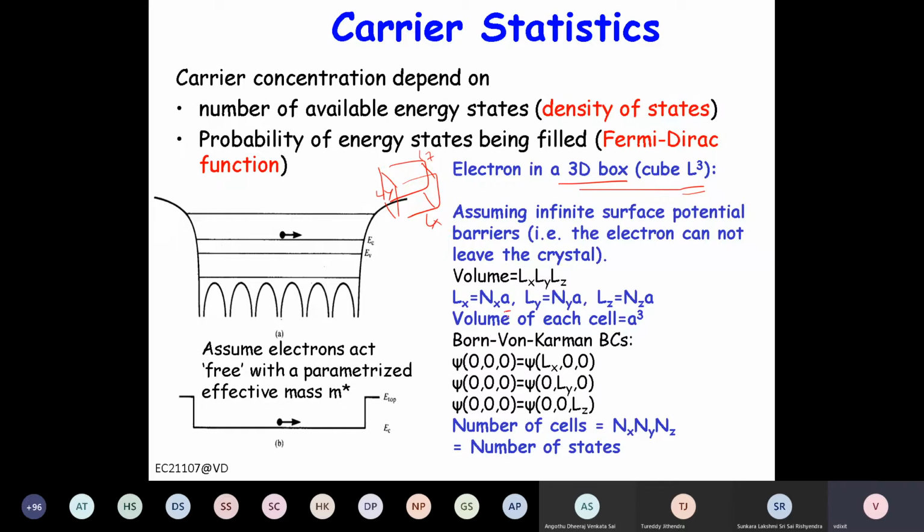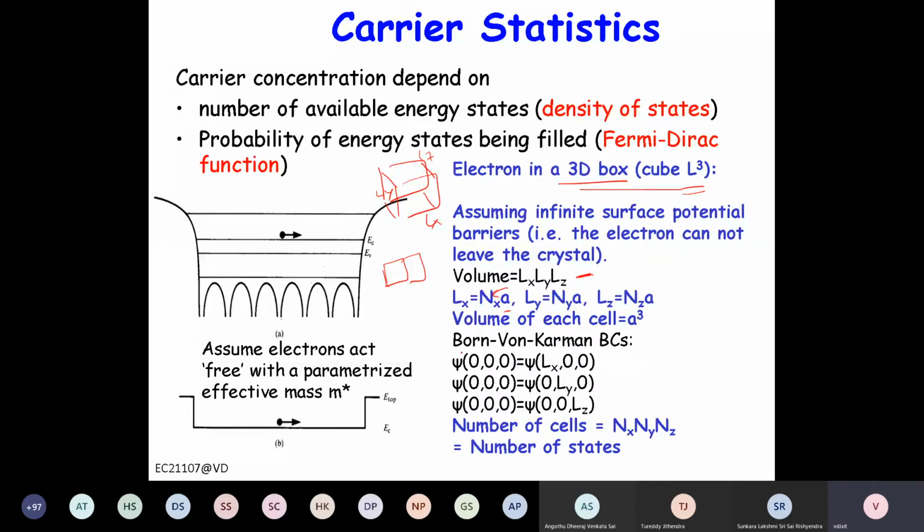And a is the size of your unit cell, right? The number of unit cells in length x is nx, so nx times a will be Lx, right? So the size of each unit cell is a cube, and the volume of your box will be L cube if it is a cube, and if the dimensions are different, then you can have Lx, Ly, Lz. That will be the volume of the box, right?